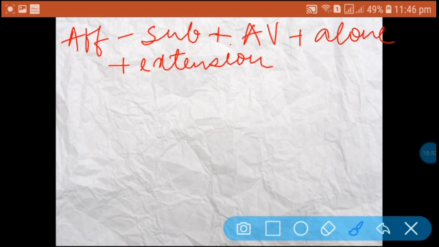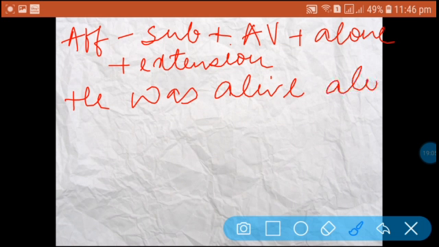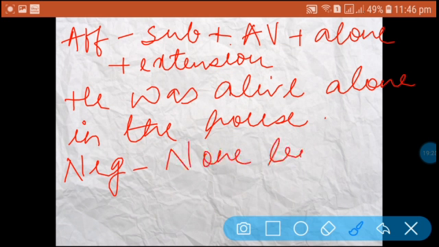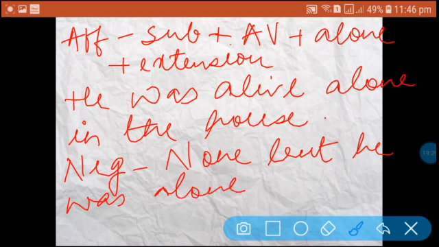So the affirmative sentence is: he was alive alone in the house. The negative sentence for this affirmative is: none but he was alive in the house.